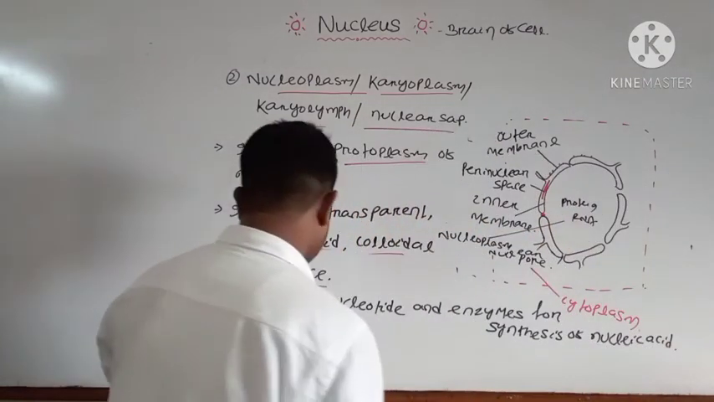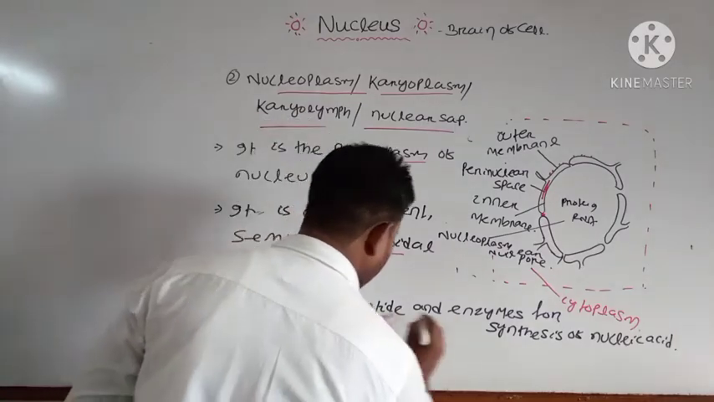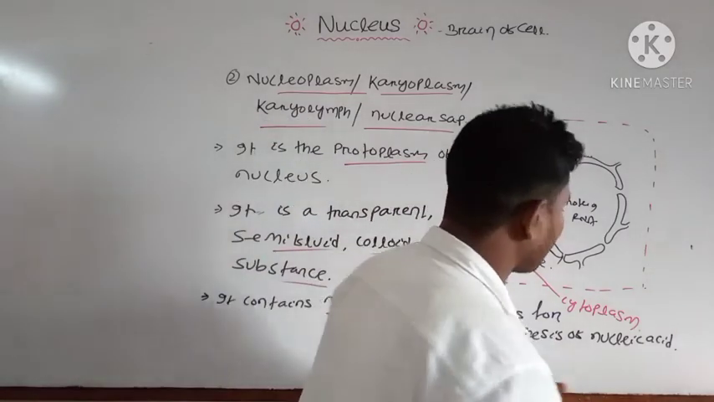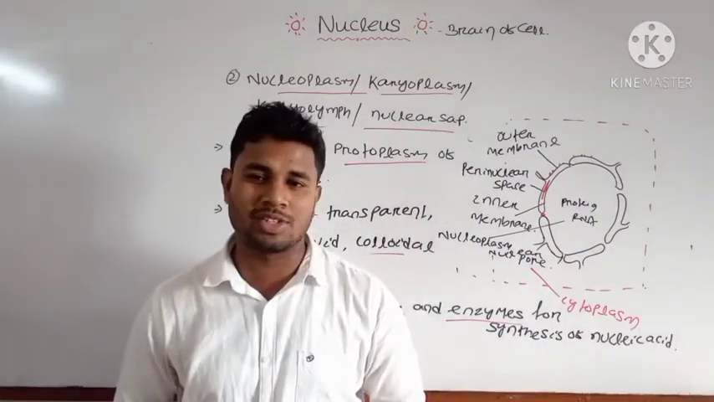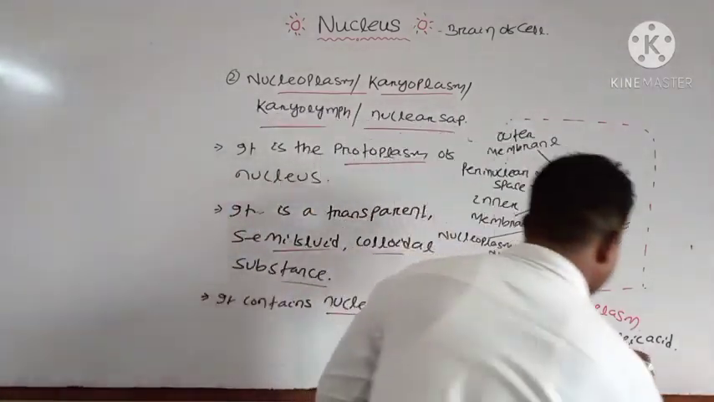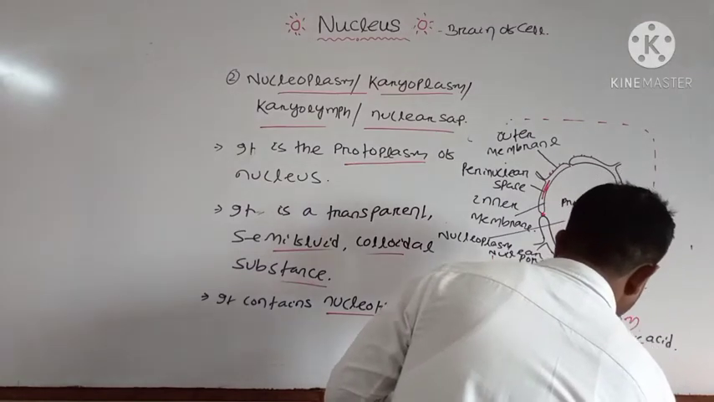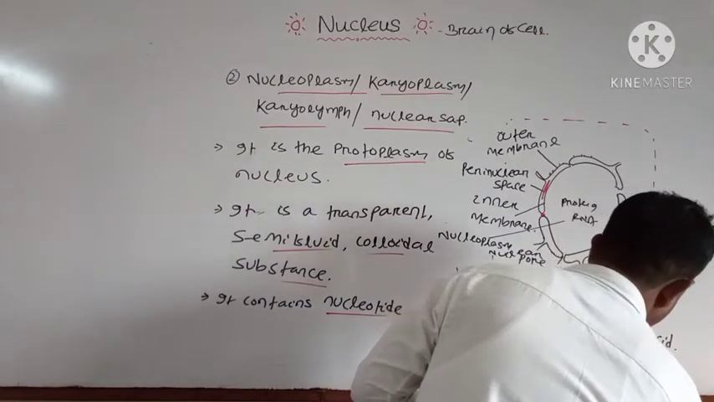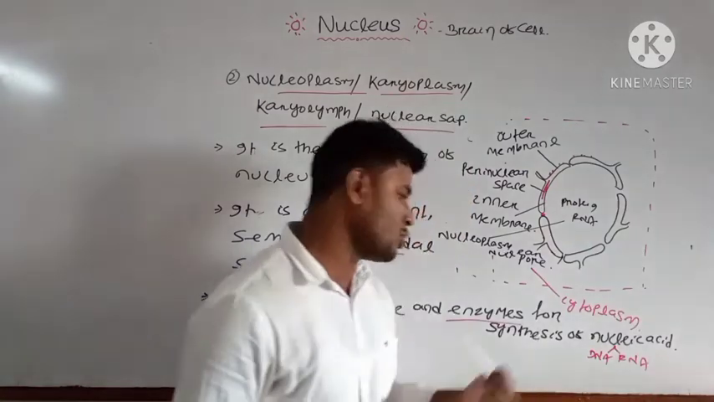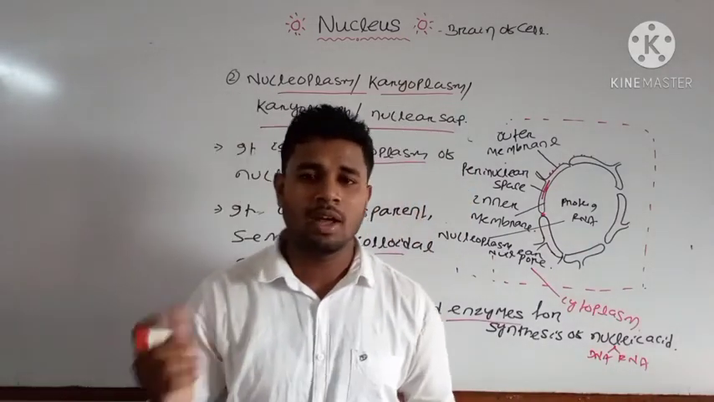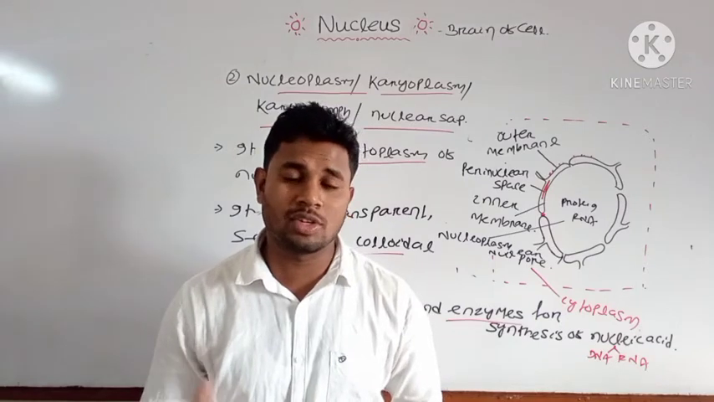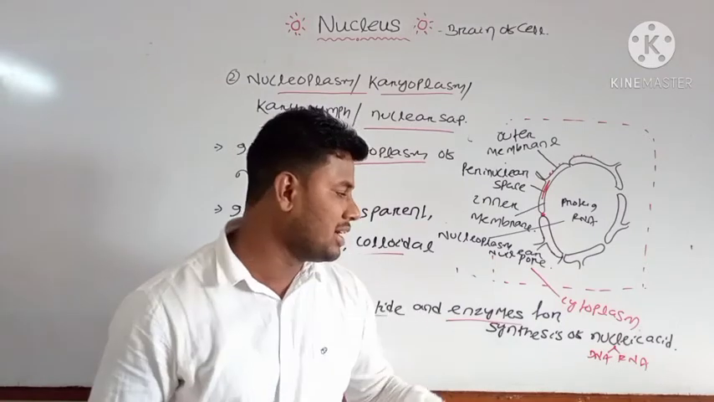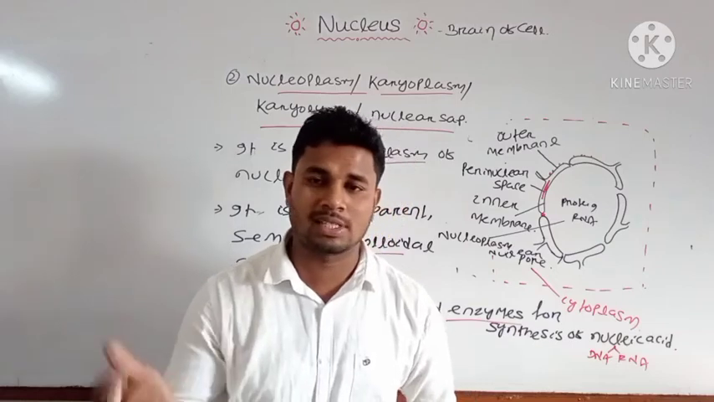Okay, these are some important ingredients, that is your nucleotide and enzymes which are required for the synthesis of nucleic acid. Mostly two types of nucleic acid are present, that is DNA and RNA. DNA is deoxyribonucleic acid, and RNA full form is ribonucleic acid. You will read details in second year.